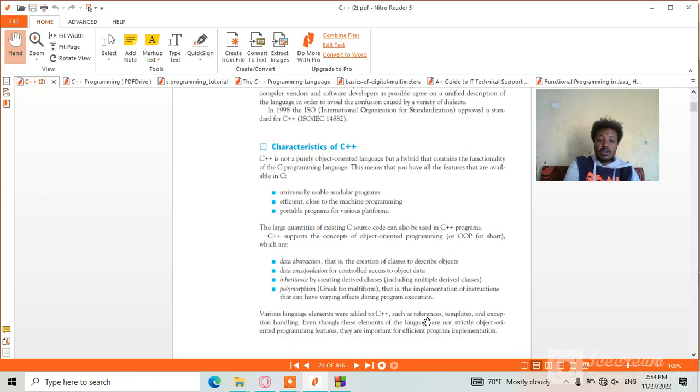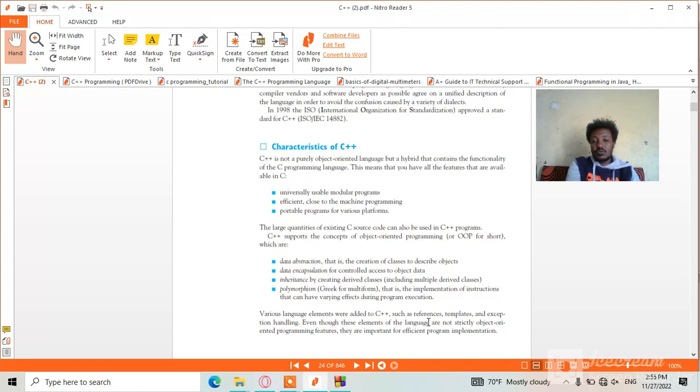First, what is the meaning or the interpretation of those words? Data abstraction means the creation of classes to be described as objects. You can create some classes, but these classes are described as objects. Describing the classes in terms of objects is what you can call data abstraction.